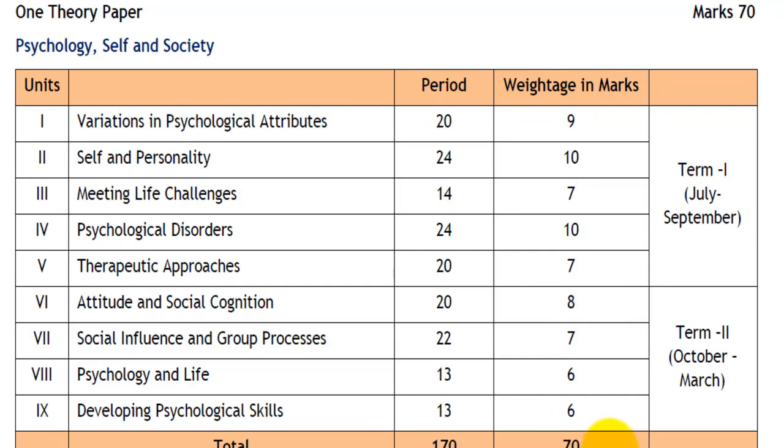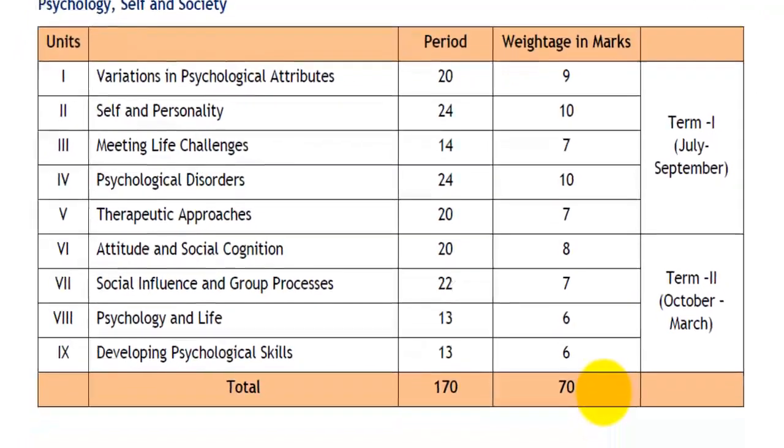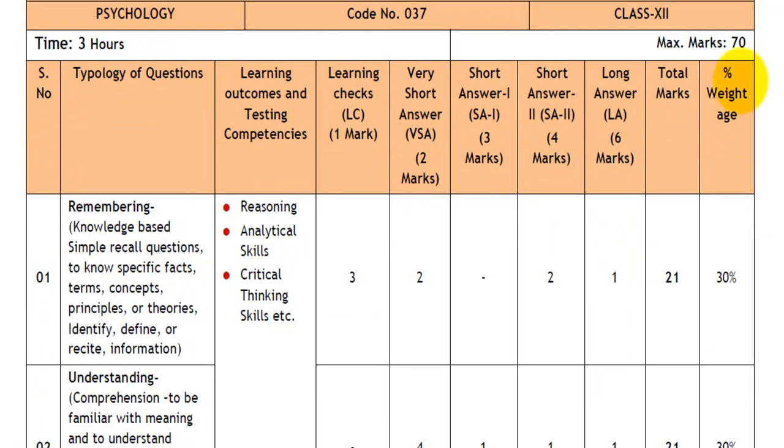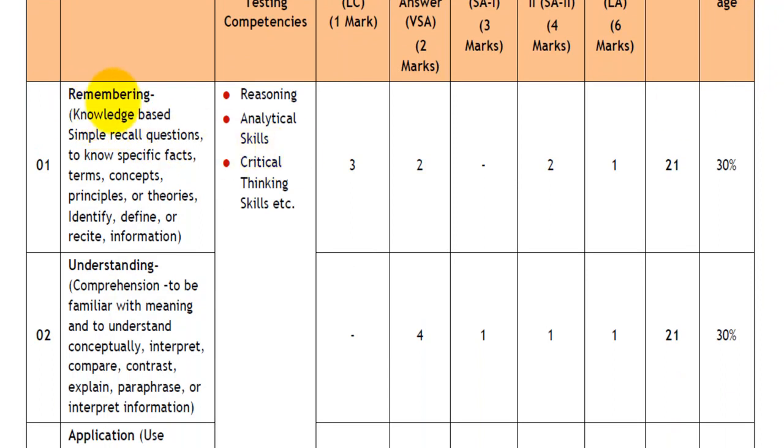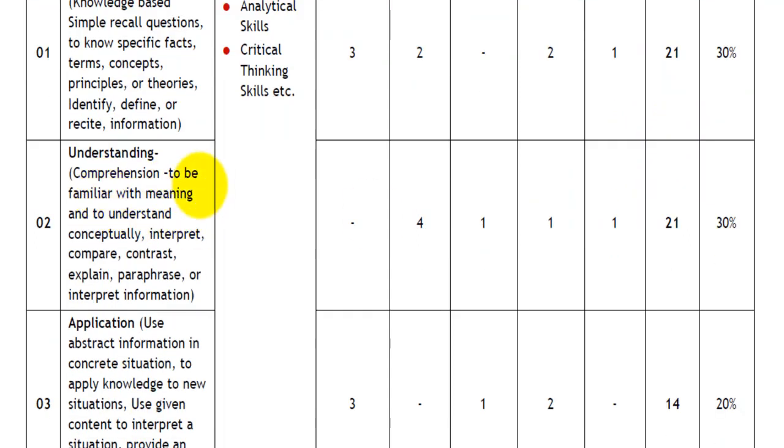In all, the theory paper is for 70 marks and a duration of 3 hours. This is the design of the question paper. The theory paper, which is for 70 marks. Questions based on remembering. There will be 3 learning checks for 1 mark each. There will be 2 very short answer questions of 2 marks each. There will be 2 short answer questions of 4 marks each and 1 long answer question of 6 marks, totaling to 21.